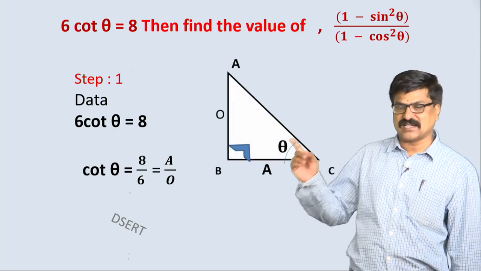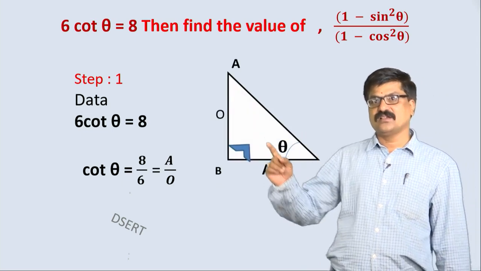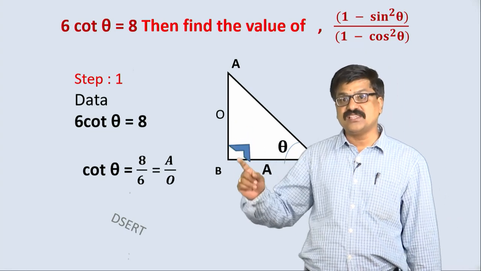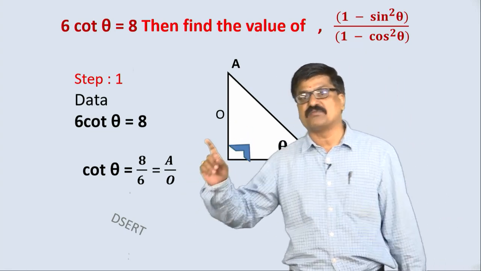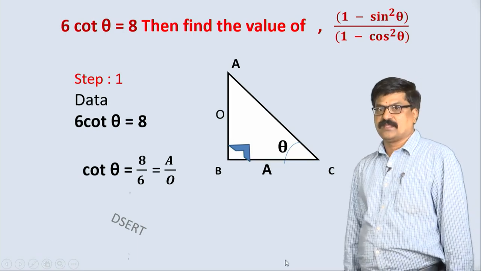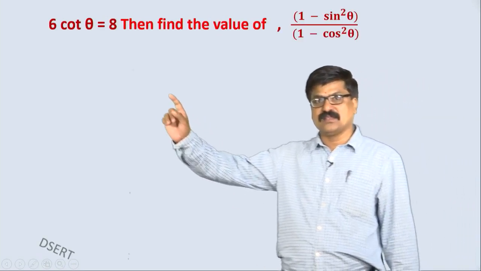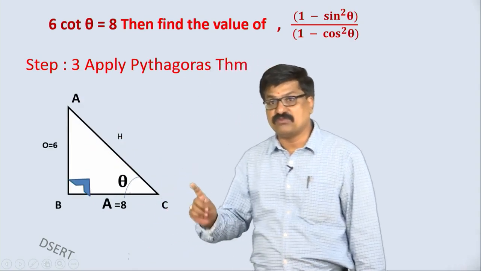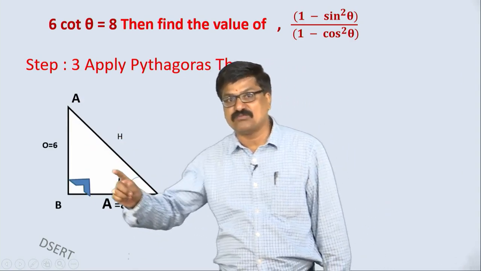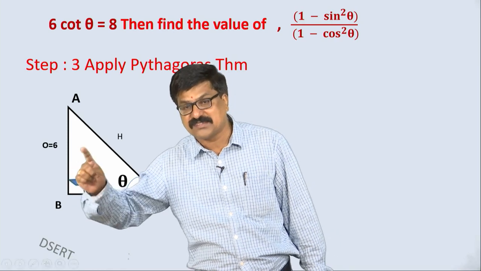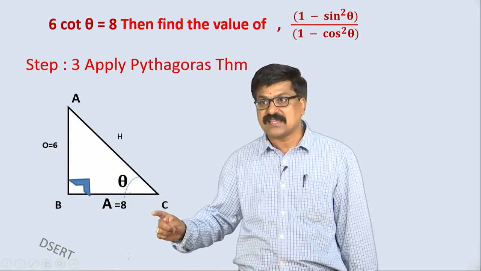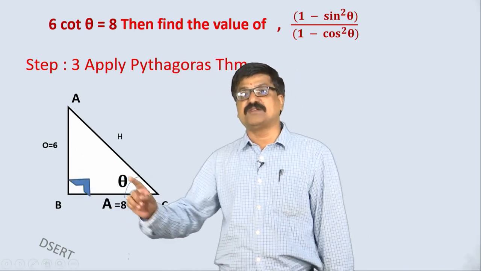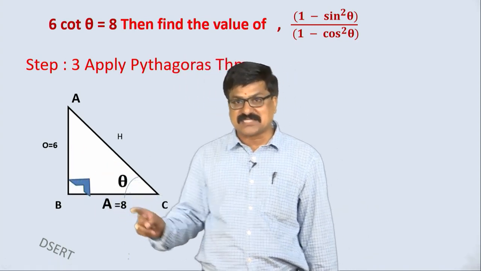Step 2, take the diagram. Theta is here, opposite side is here, adjacent side is here. The value of these two in ratio form we know. The next step is, apply Pythagoras theorem. We already know O is 6, A is 8, that is in ratio form. For convenience, here I have taken 6 and 8.